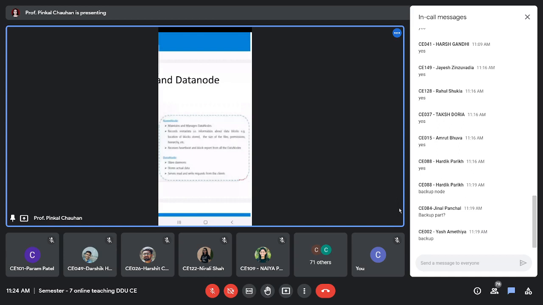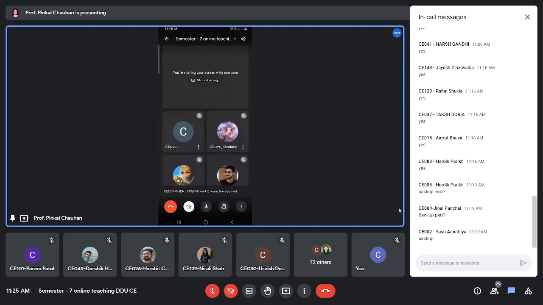When read-write requests come, they will first of all go to the master only, because nobody knows where the actual data lies. Only the master node knows about this. So the request first goes to name node, and then from name node it gets redirected to a particular data node where the actual data is.